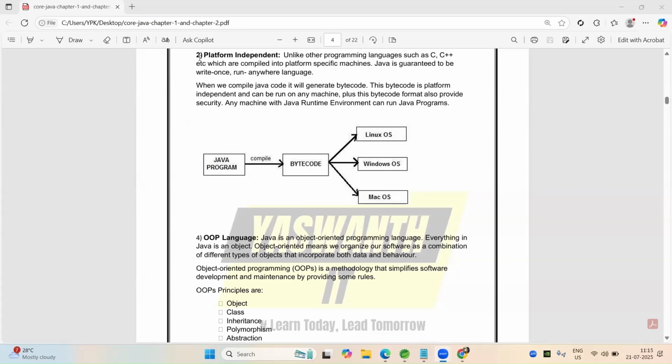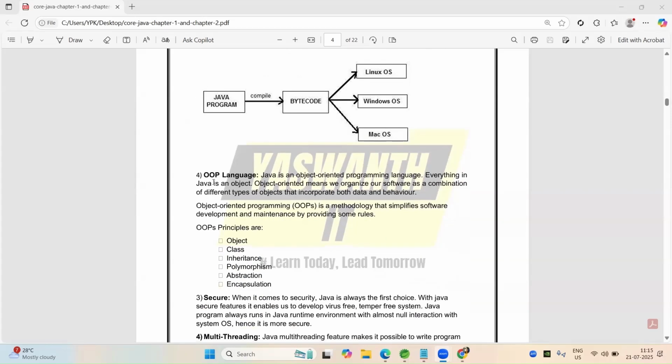Object oriented programming is a methodology that simplifies our software development and provides some rules. When a programming language is called an OOP language, it must follow these OOP principles. What are these? Our program contains objects, classes, and inheritance, polymorphism, abstraction, encapsulation.